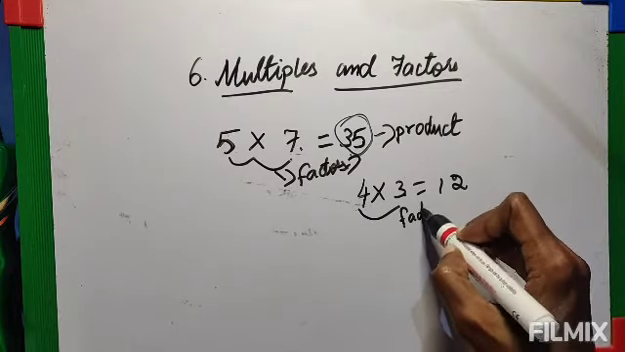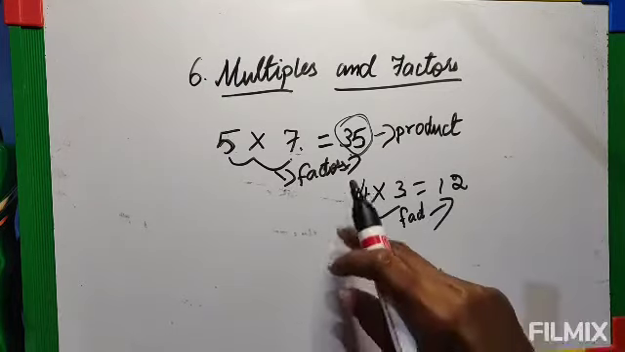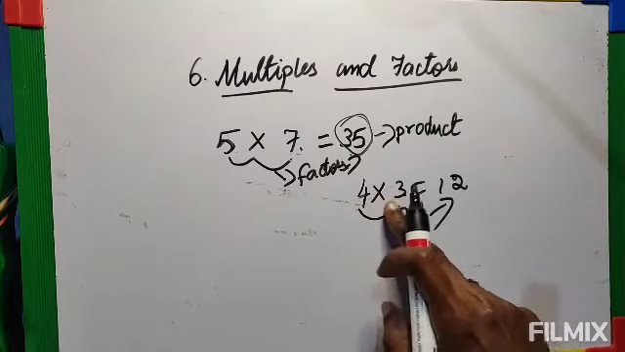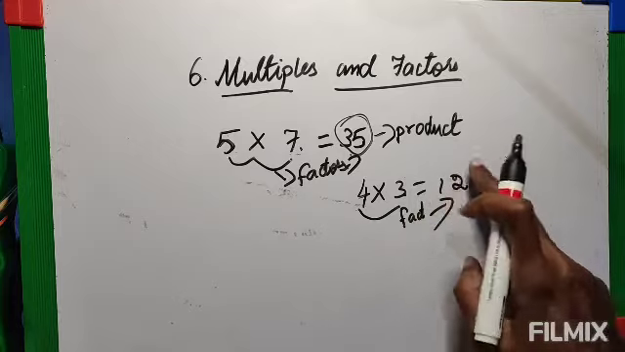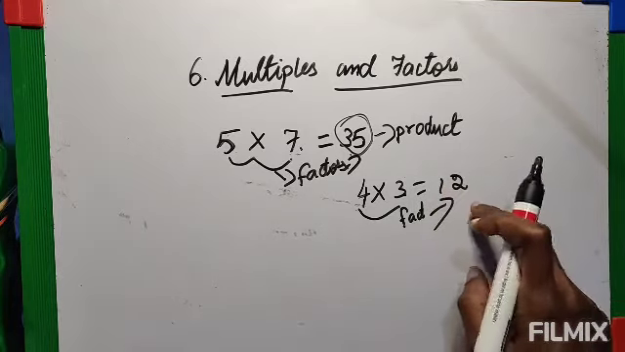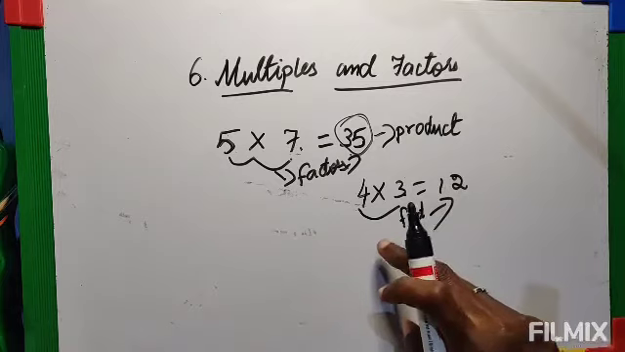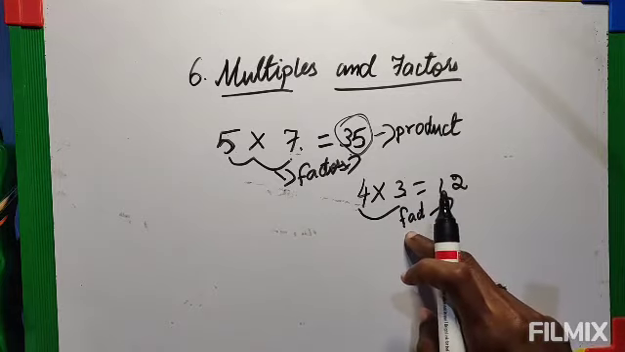4 and 3 is the factor of 12. So these two numbers which are multiplied are the factors of the product. The product is after the equal sign. So to find the factors, you need to know the